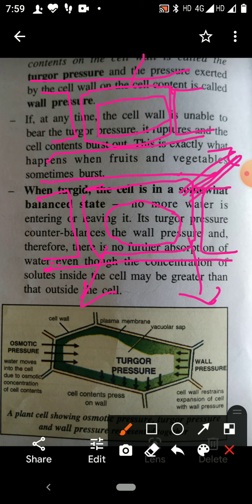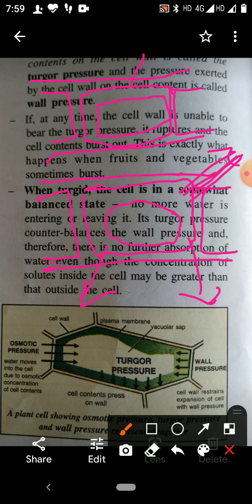So there is contraction of the cytoplasm, means the cell membrane withdrawn from the cell wall. This shrinkage of the protoplasm from the cell wall is called plasmolysis.